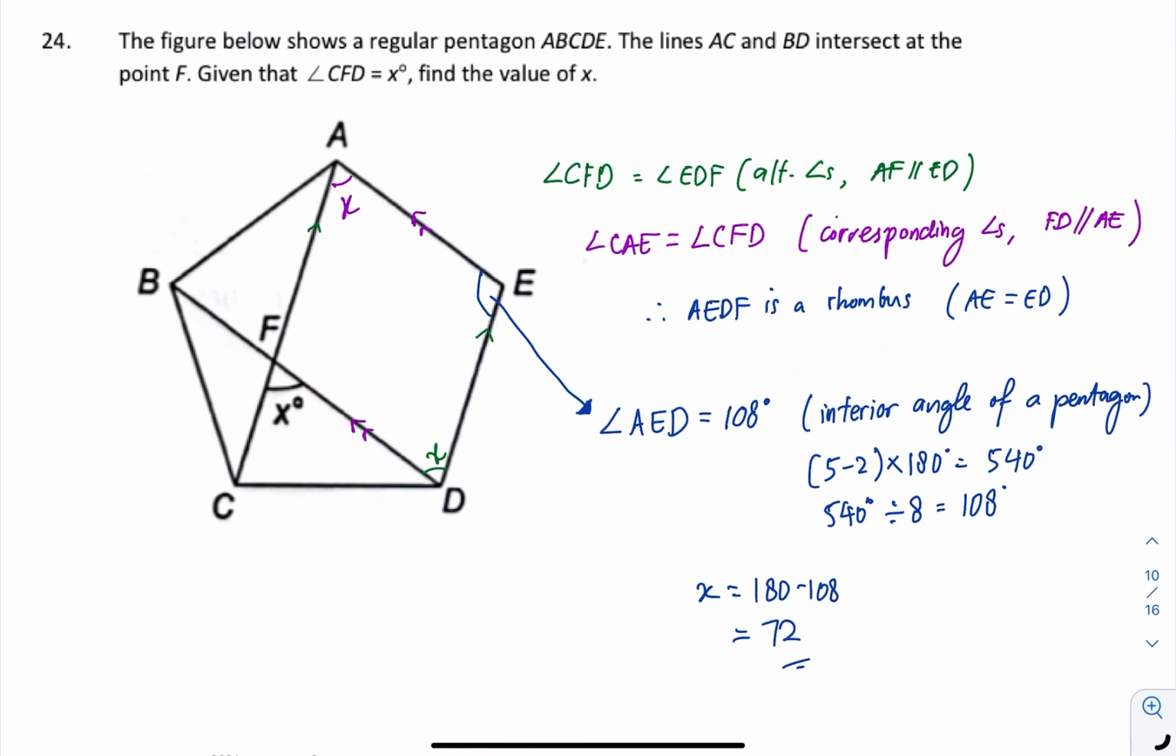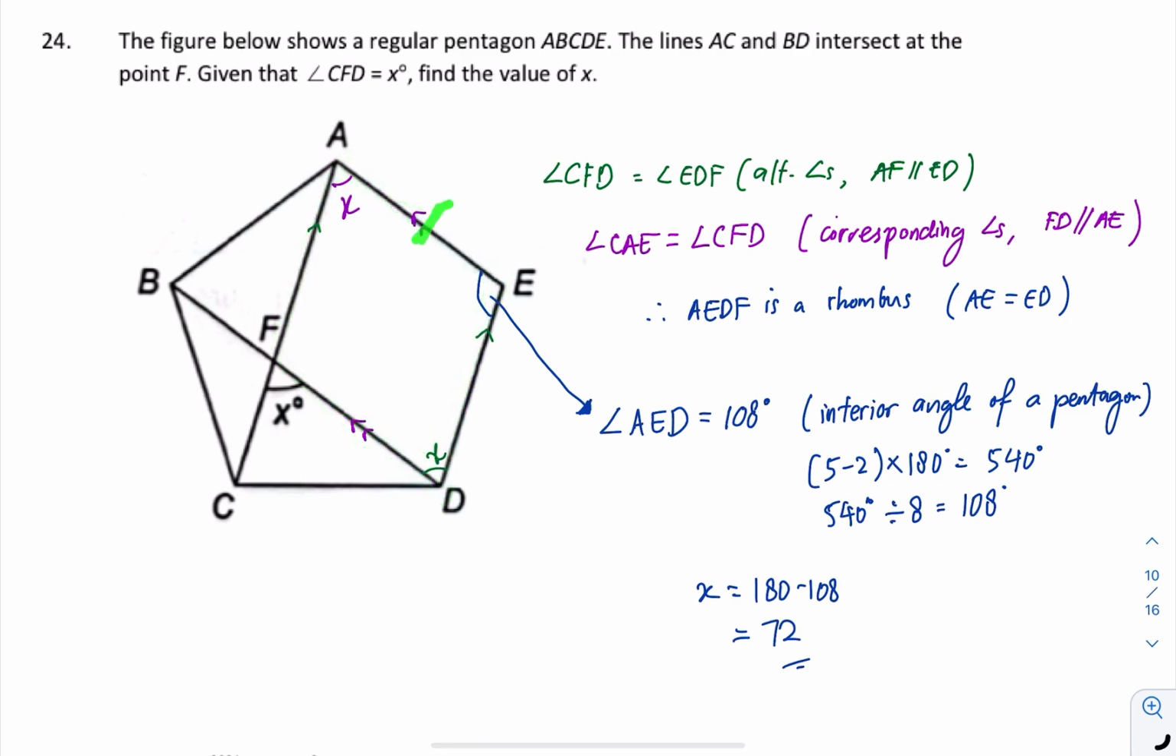Question 24. It's a regular pentagon. Regular pentagon means the sides are all the same. Then they ask you to find the value of x here. So for a pentagon, when you cut from A to C, this line will be parallel to this line. Same thing, cut from B to D, it will be parallel to this line. That means in the middle here, we have a parallelogram.